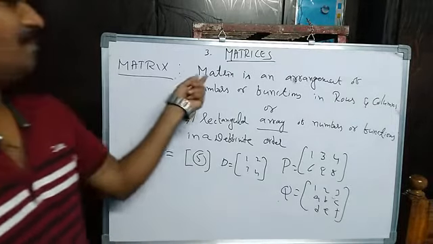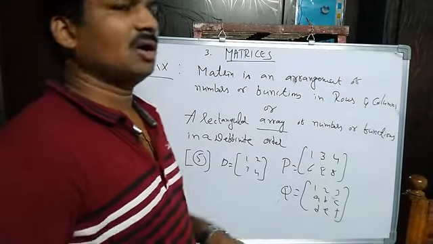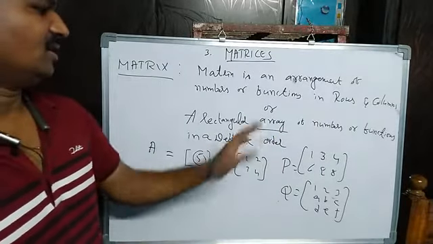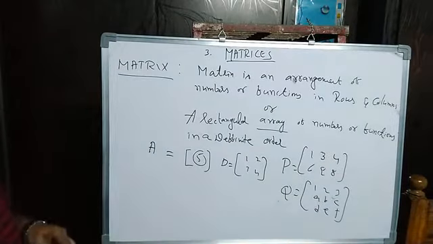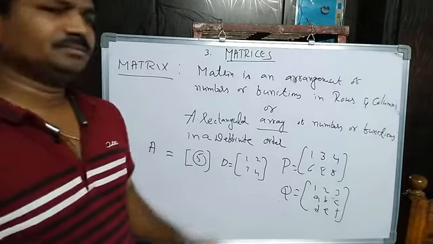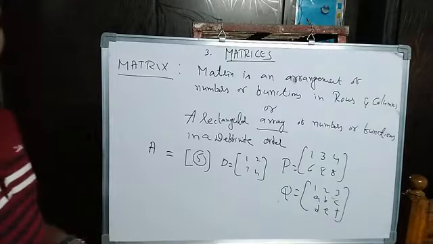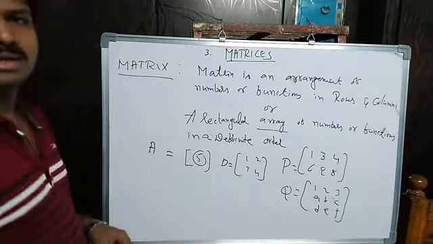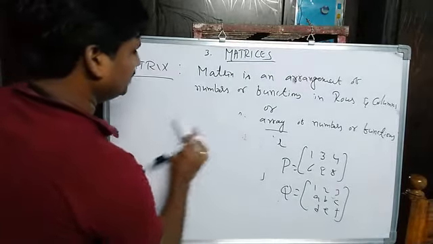Then what is the matrix here? A matrix is an arrangement of numbers or functions in rows and columns, or a rectangular array of numbers or functions in a definite order is called a matrix. Generally matrices are denoted by capital letters, and each and every number or function is called an entry or element of the matrix. Okay, so it is about matrix. Remember.